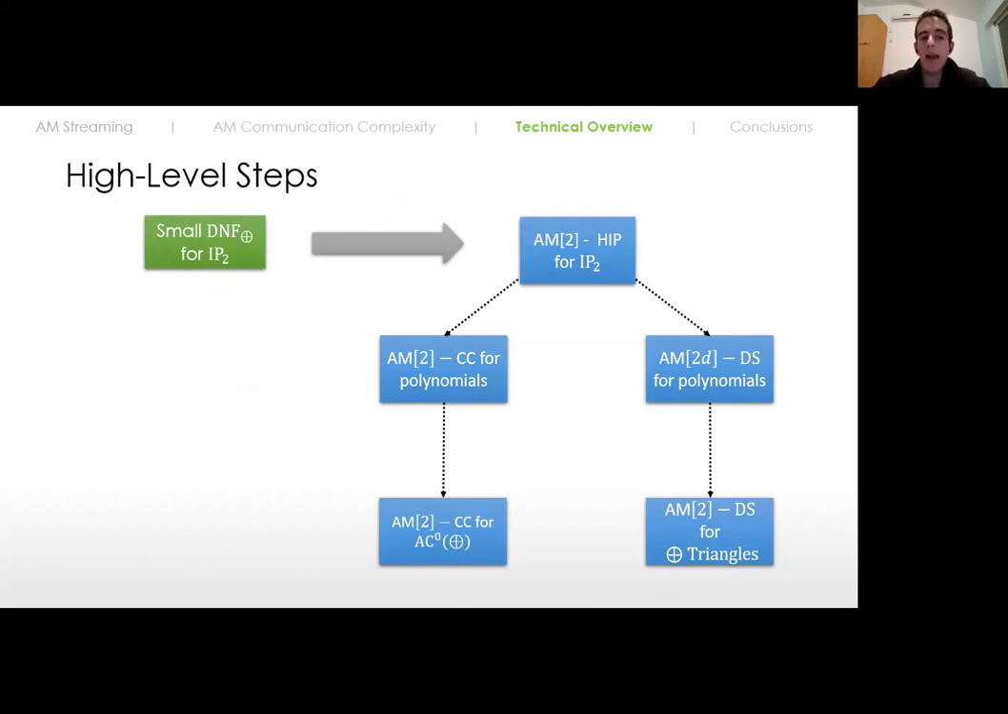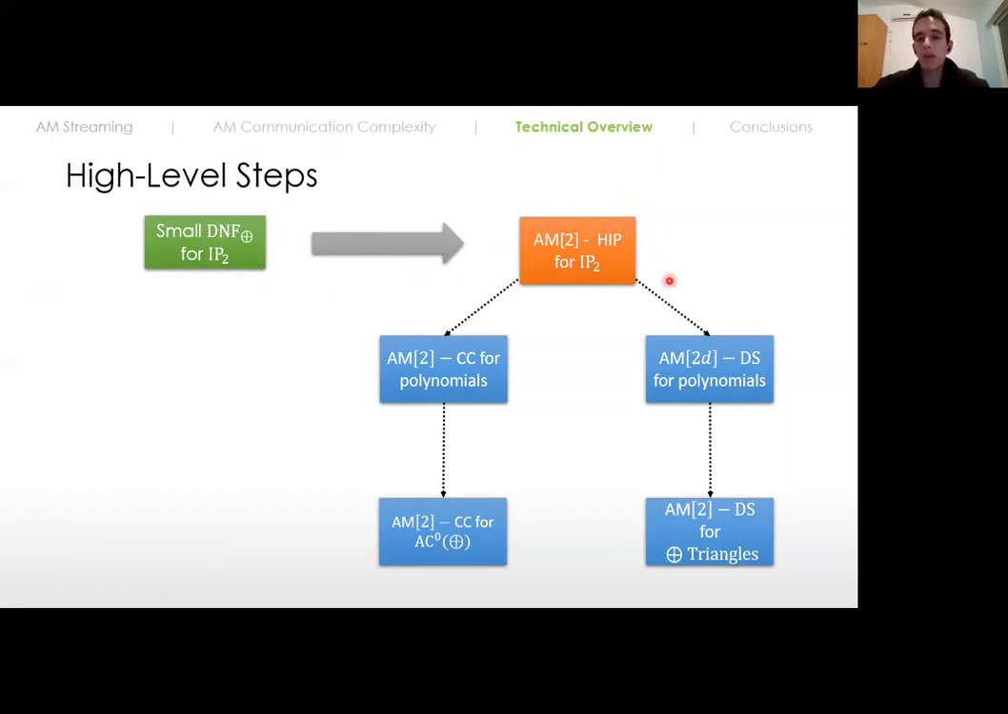So I kind of lied before when I said we have 4 kinds of protocols, because we actually have 5 kinds of protocols. And I want to focus on the holographic protocol for inner product lines, because this is the part in our work that connects between Boolean circuits and interactive protocols.